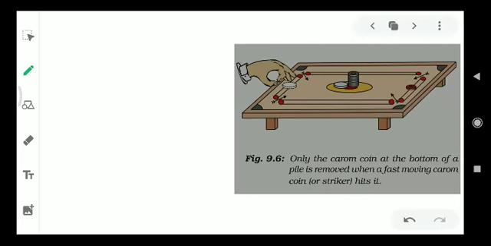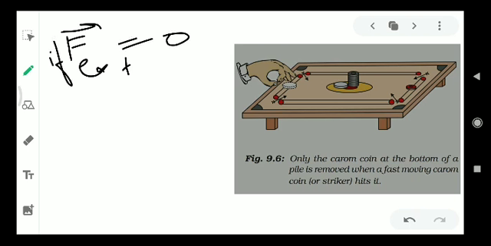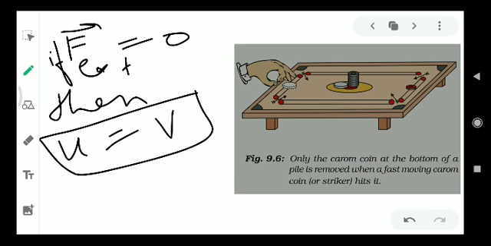अगर हम मैथमेटिकली कहना चाहें तो मैथमेटिकली हम कह सकते हैं कि इफ एक्सटर्नल फोर्स इज 0, if external force is 0, then initial velocity will remain equal to final velocity. This is Newton's first law of motion.